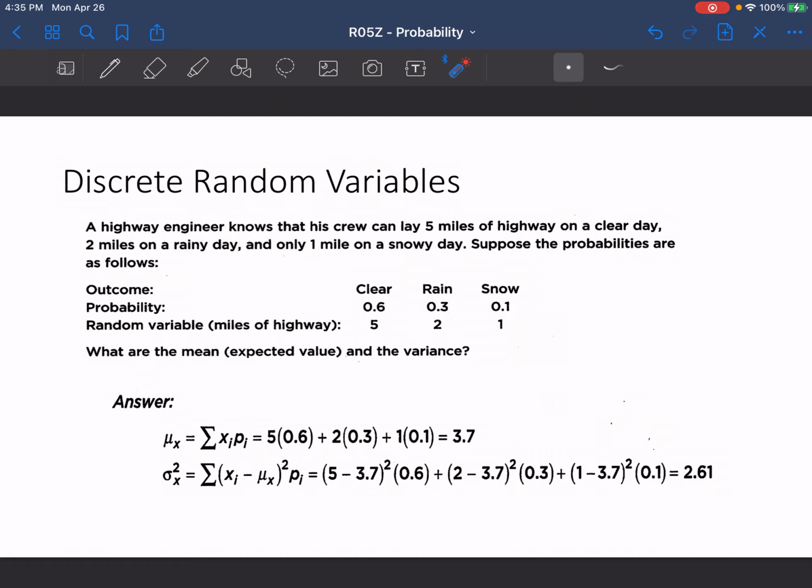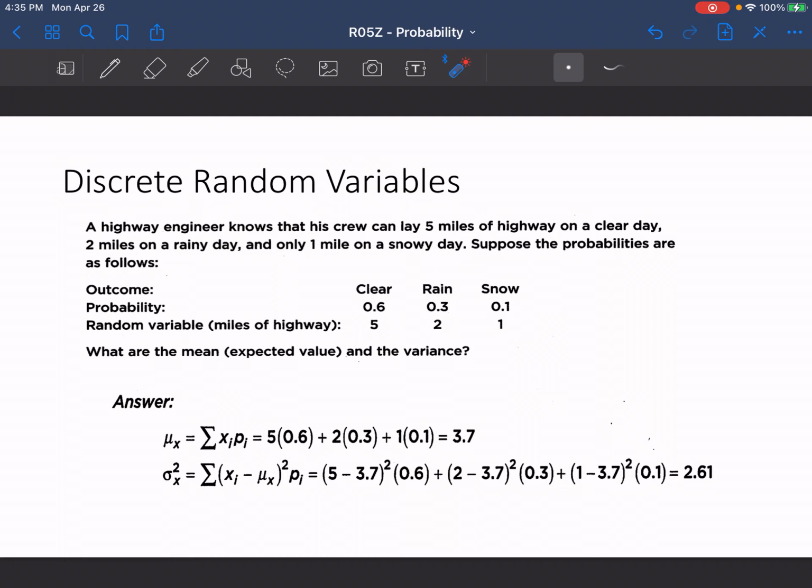So again, all we would need to do is take 5 times the probability that they lay on a clear day, plus 2 times the probability that they lay on a rainy day, plus 1 times the probability that they lay on a snowy day, and that gives us our mean variable, not probability, but mean variable, of 3.7,